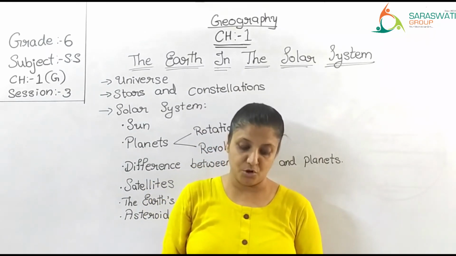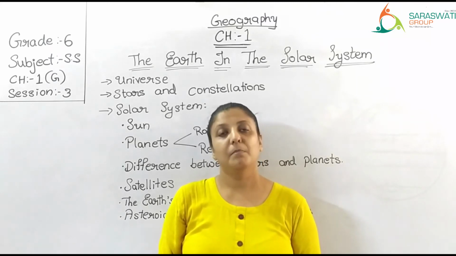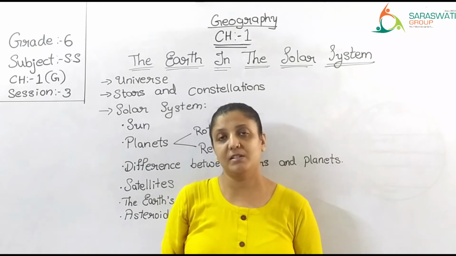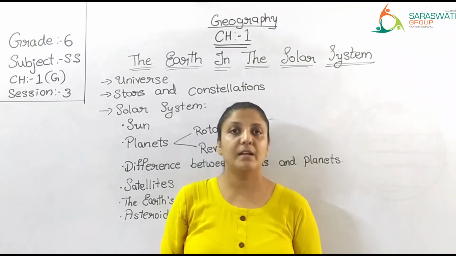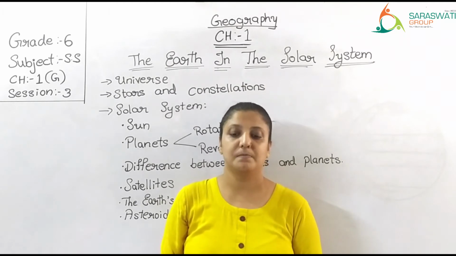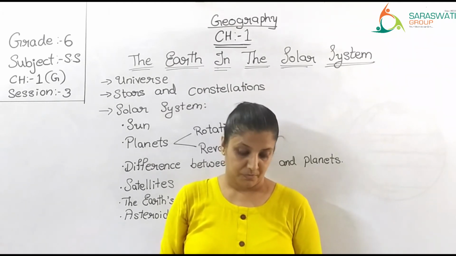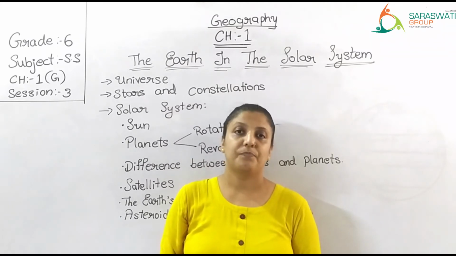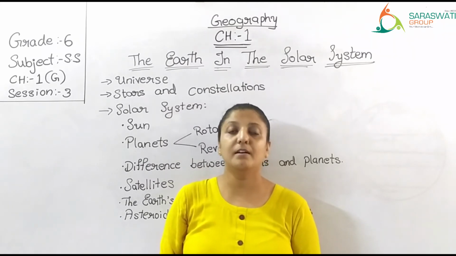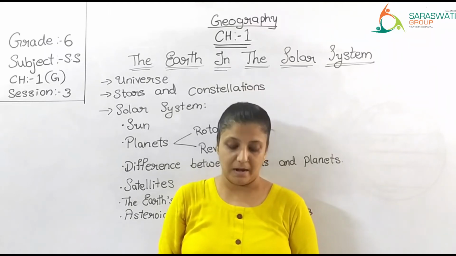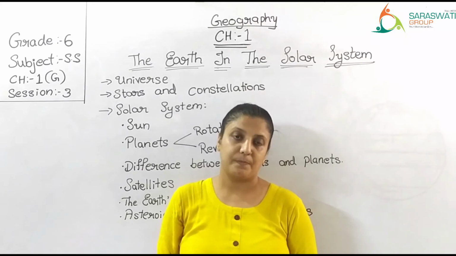Mercury and Venus do not have any satellite. Mercury and Venus, these 2 planets, they do not have their satellite. Clear? So this was regarding satellites. Now, Earth satellite is moon. Our earth has only one satellite, that is the moon.